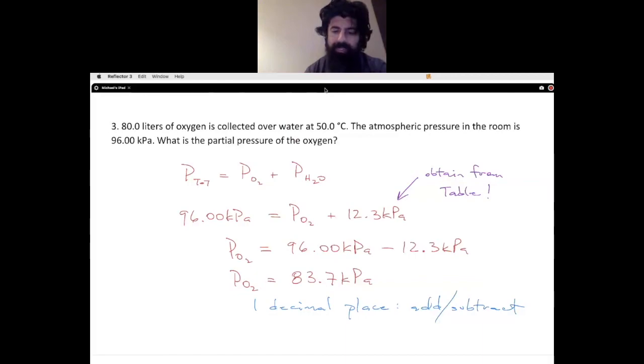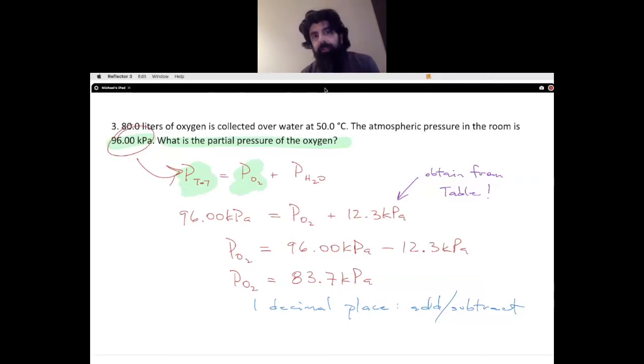So we've got 80 liters of oxygen collected over water. So we're collecting oxygen gas, but when we're collecting oxygen gas, we have no choice but to also be collecting water vapor as we're doing the collection. The atmospheric pressure in the room as we are collecting that gas is 96 kilopascals. So it's asking us what is the partial pressure of oxygen. But understand that that 96 kilopascals is part of the total pressure, and we want to find out what is the pressure of oxygen.